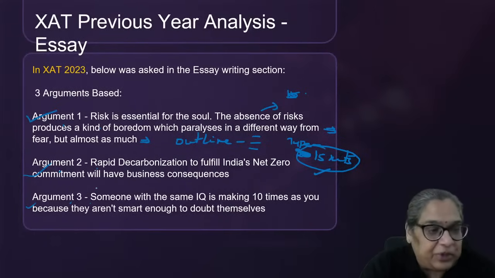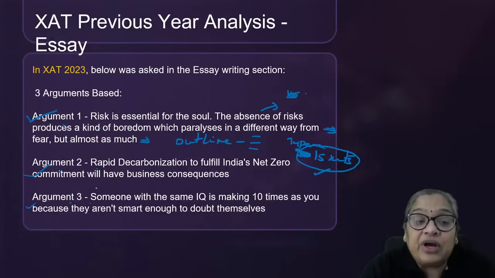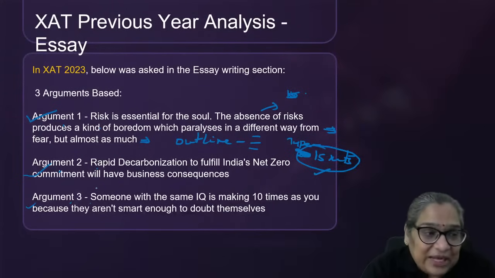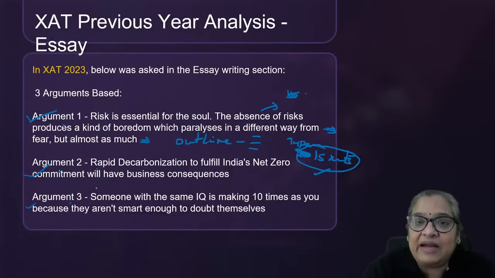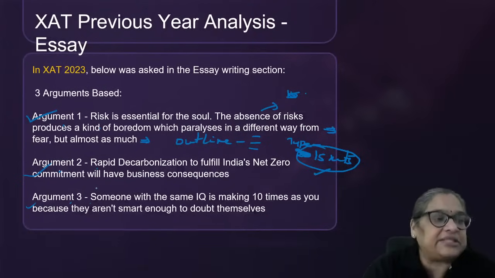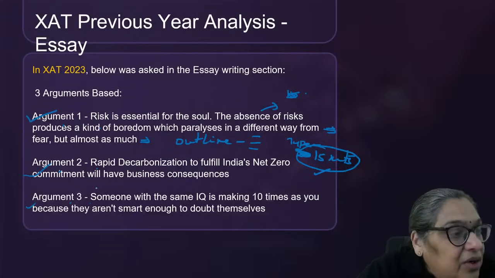A big population, a country with a huge population like ours, is it an advantage or a disadvantage? So when you really read the topics, that's what they ask. If you can simplify it and you say, okay, I can write something about this, that's what you're doing. All right.